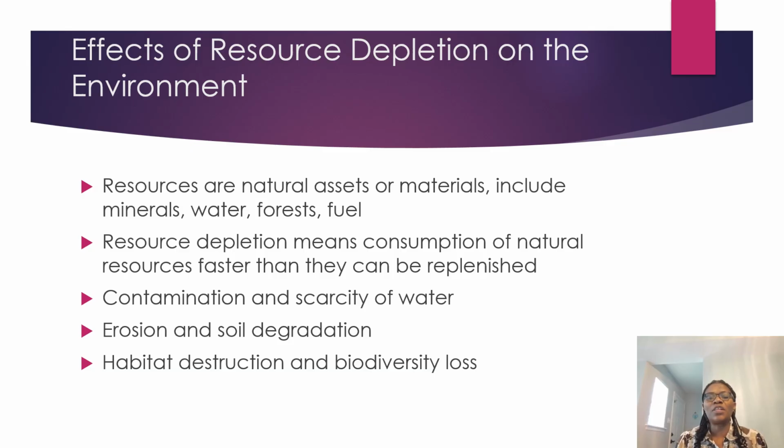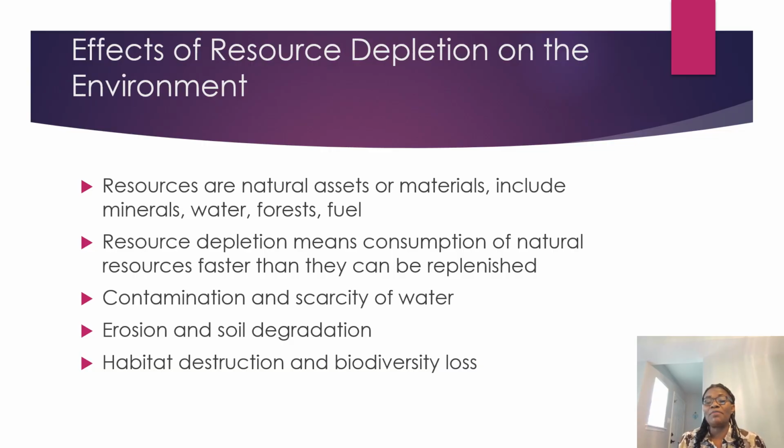We are reducing the quality, and as we reduce the quality, we are also reducing the availability of water, because some pollution could reduce the quantity of quality water inside the water body. That is why the effects could be contamination and scarcity of water.